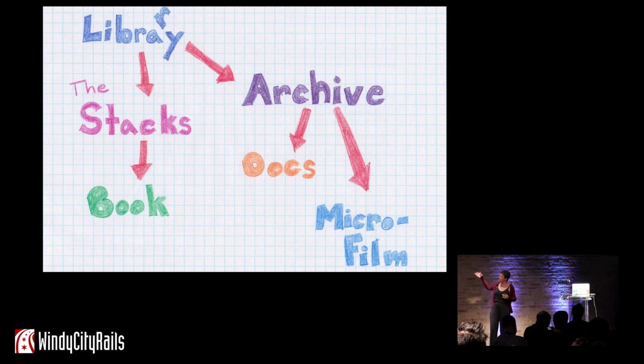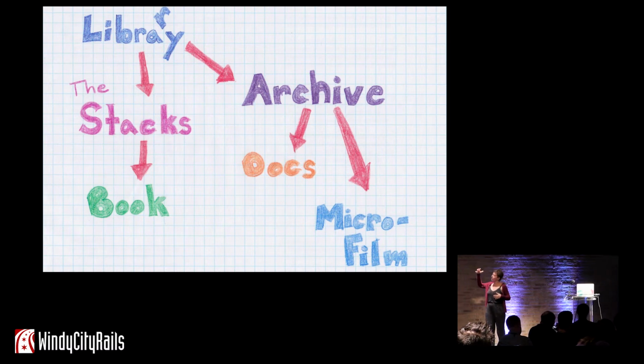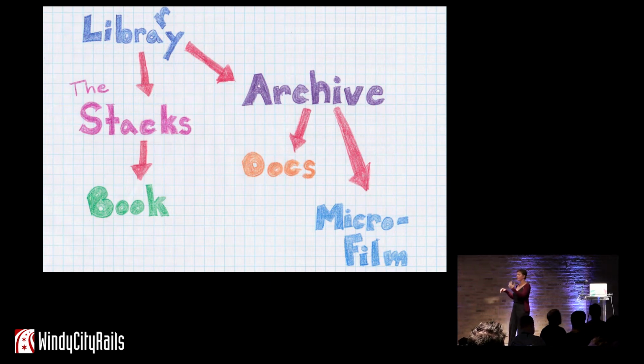So at the high level, we have a library, and that library has 2 sets of dependencies. It has the stacks and the archives. The stacks depend on books. The archives have 2 dependencies, docs and microfilm. You all got that, right? Yeah, okay.